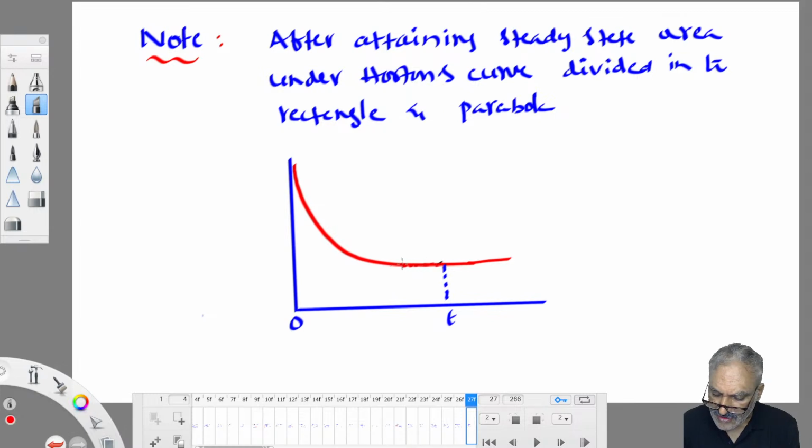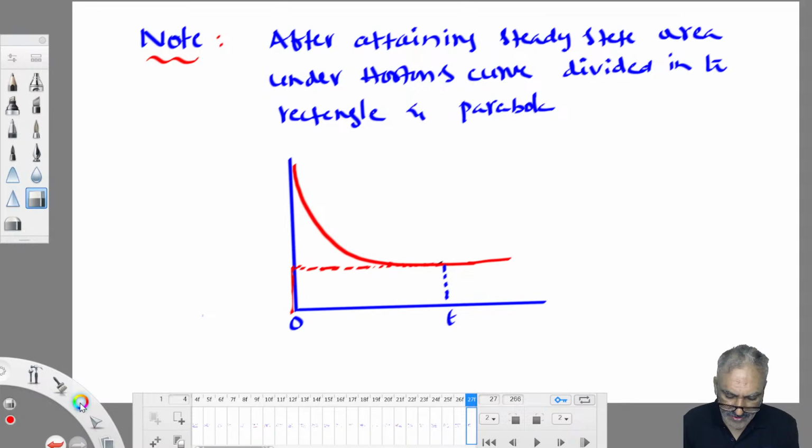So now it is attaining steady state where? Here, somewhere here. It becomes constant somewhere here. Beyond this point you are working out? Yes, you can divide it. Before that point you can't divide; you have to integrate only. So this you can divide into a rectangle.